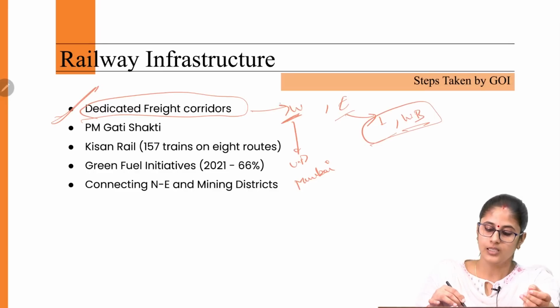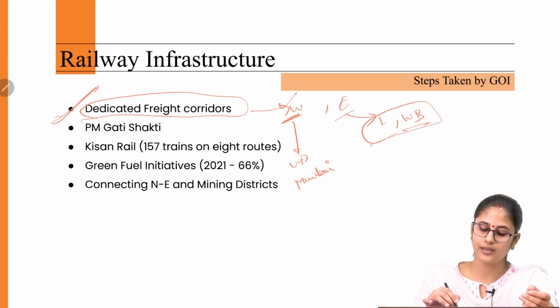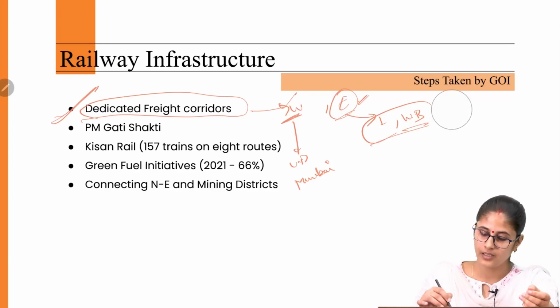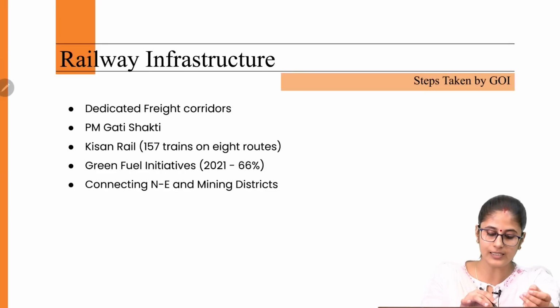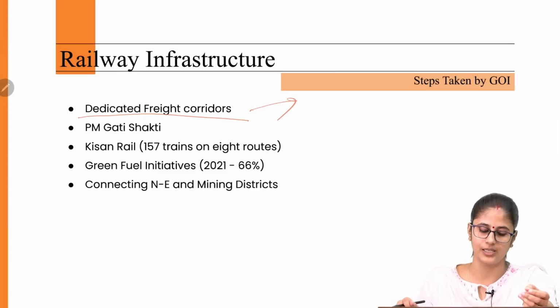The West corridor is being funded by the World Bank, and the East corridor is being funded by the Japanese. So this is going to increase rail connectivity as well as improve the railway infrastructure in India.